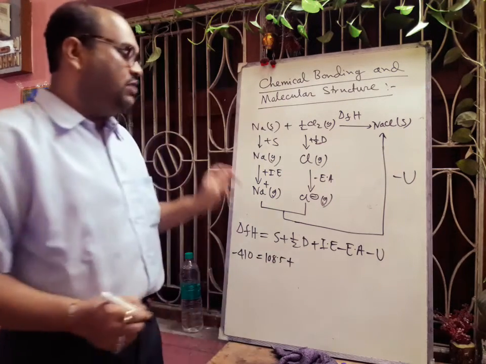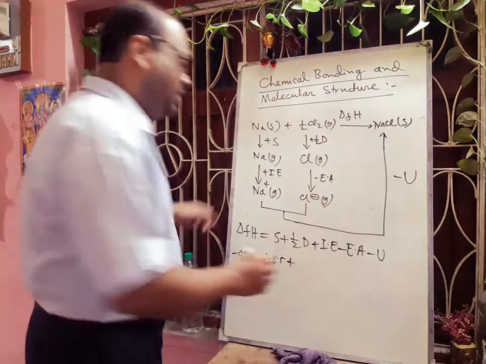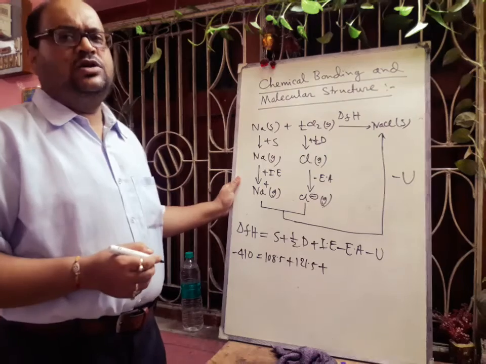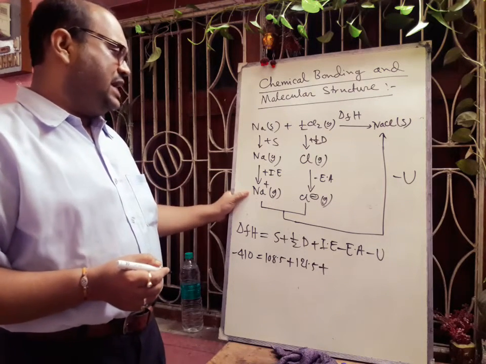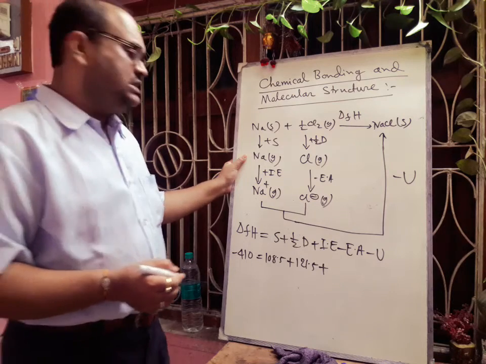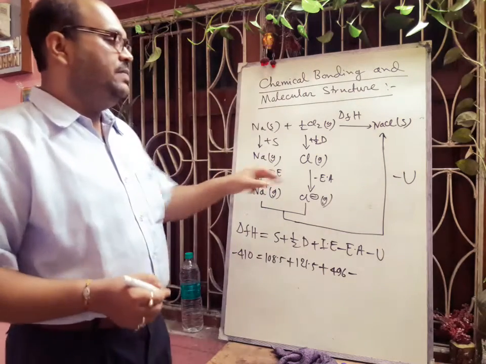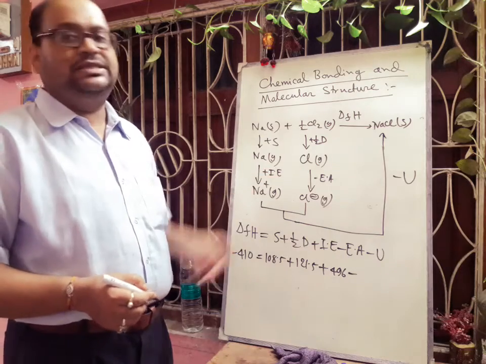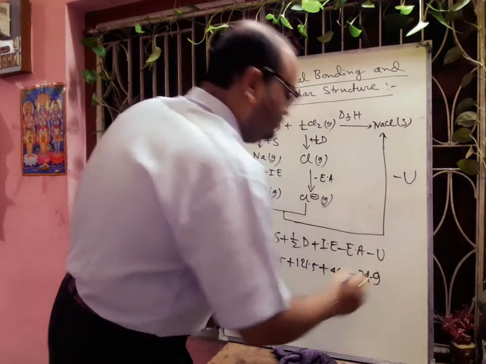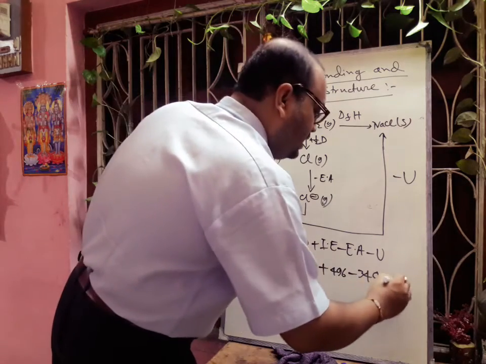kilojoule per mole. And if we consider the dissociation energy of chlorine, here we have to take half D, that will come 121.5. Next is ionization energy, to convert Na gas to Na plus gas. Okay, so here the amount of energy required is plus 496 kilojoule per mole. And the electron affinity, when chlorine is added with one electron forming Cl minus, the amount of energy released here is minus 349 kilojoule per mole. And next one is our desired thing, that is the lattice energy.